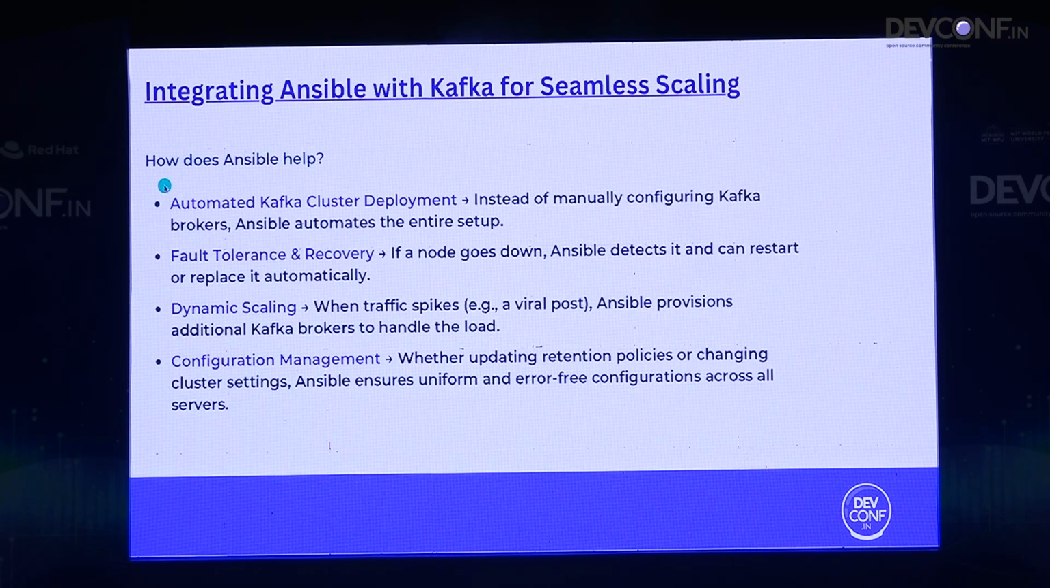Then for dynamic scaling, let's say we have a lot of traffic on our host node, for example, a post is getting viral. We have a lot of likes, comments, and all of that. You may have heard that Instagram is down at this point of time, right? Twitter is down at this point of time. So Ansible just provisions additional Kafka brokers to handle that load, so that it distributes that across the system, and it does the scaling. It does horizontal scaling or vertical scaling depending upon what you configure.